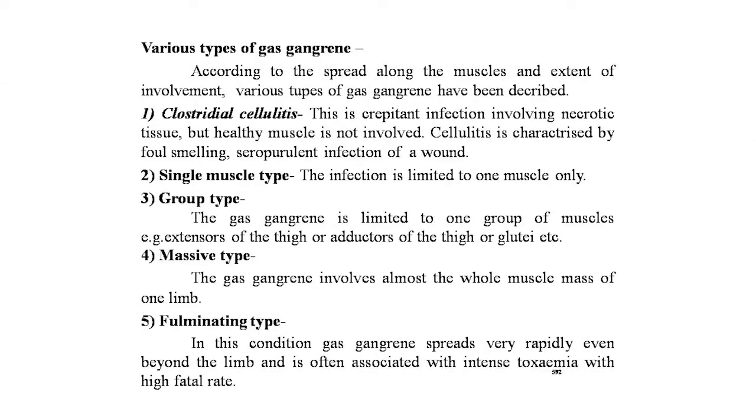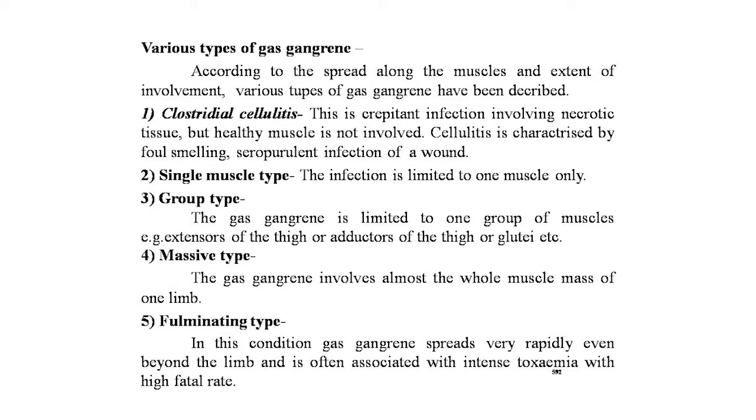Now, the various types of gas gangrene are classified according to the spread along the muscles and the extent of involvement. The first type is Clostridial cellulitis. This is a crepitant infection involving necrotic tissue, but healthy muscle is not involved. Cellulitis is characterized by foul-smelling, seropurulent infection of a wound. These may be local extensions along the fascial planes. Clostridial cellulitis has a gradual onset with an incubation period of 3 to 5 days.